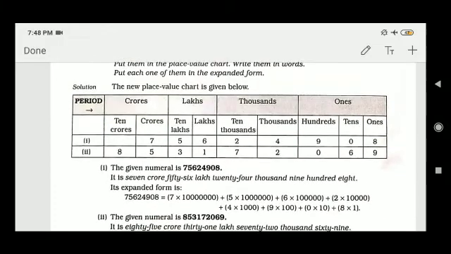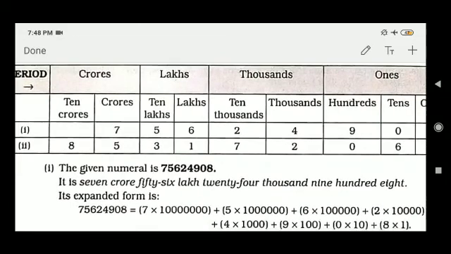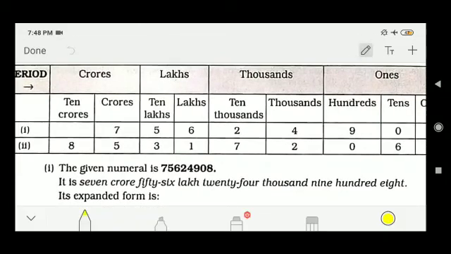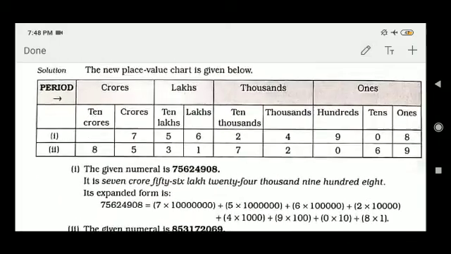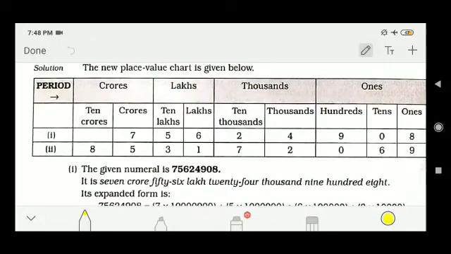Now similarly, the expansion and writing in words. 7562498, this is your number. First write all the digits inside the table like this. Put the 8 in the ones place, 9 in the tens place, 4 in the hundreds place, 2 in the thousands place, 6 in the ten thousands place, 5 in the lakh place, and 7 in the ten lakh place. Now write: as 7 is in the crore period, I can write 7 crore.